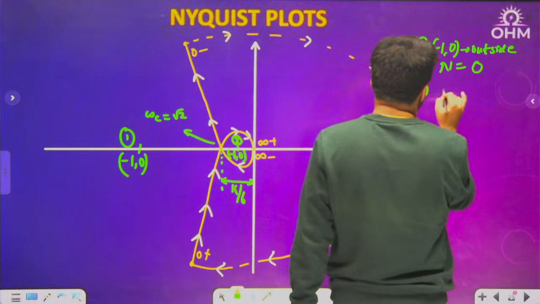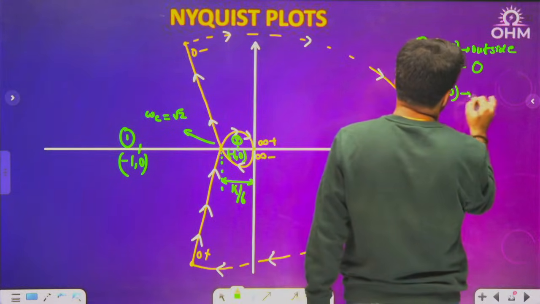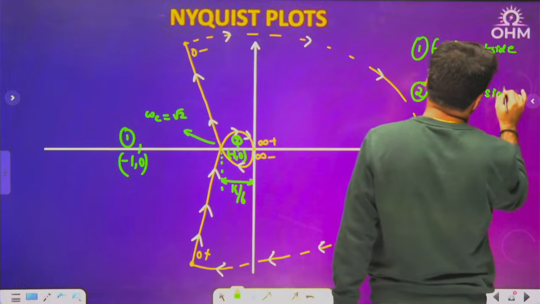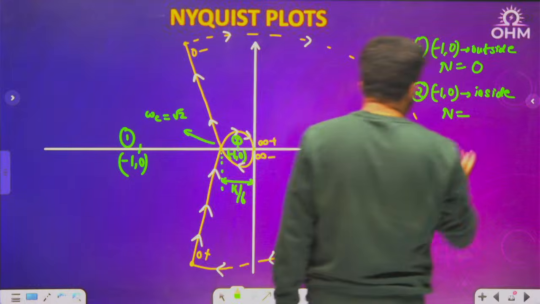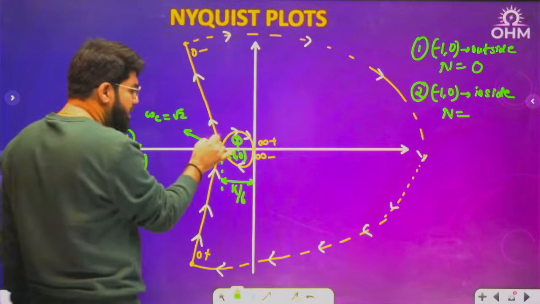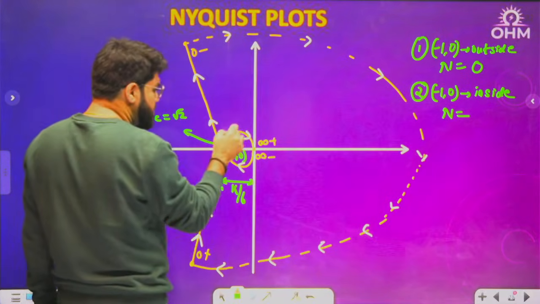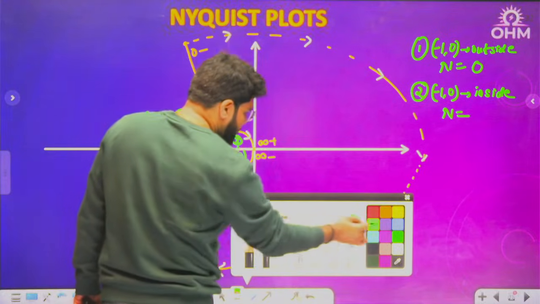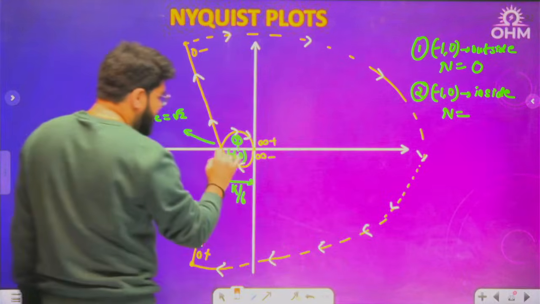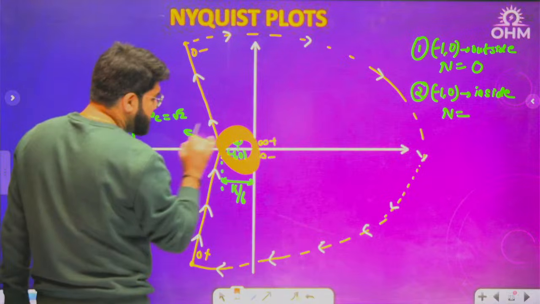Second, if -1, 0 is inside, what will be the number of encirclements? You see, if this is inside, how much is it encircled by the Nyquist plot? Everybody just follow with me, try to trace this with me. There is one encirclement like this.